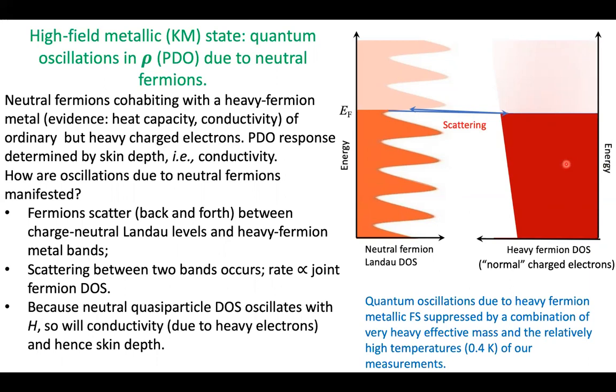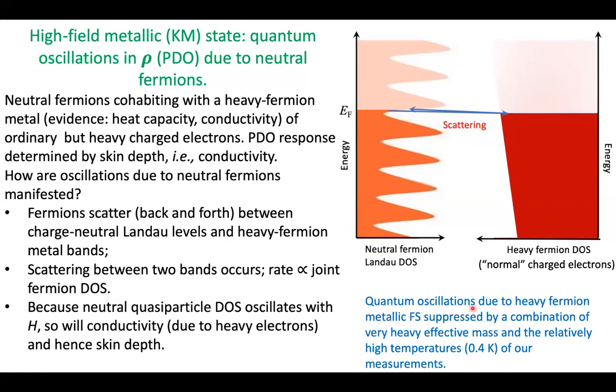So the rate at which this scattering occurs will be proportional to the joint fermion density of states. And because the neutral quasi-particle density of states oscillates with the magnetic field, so will the conductivity, which is dominated by the heavy electrons, and hence the skin depth. So the quantum oscillations are due to this heavy fermion density of states scattering with the neutral fermion density of states.